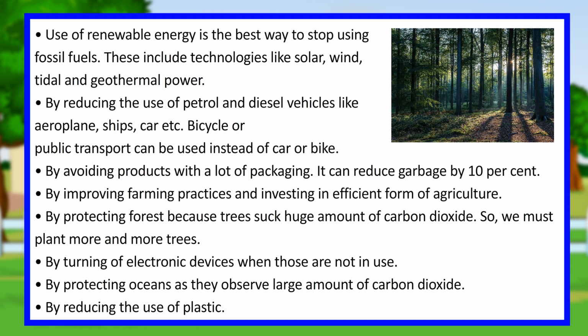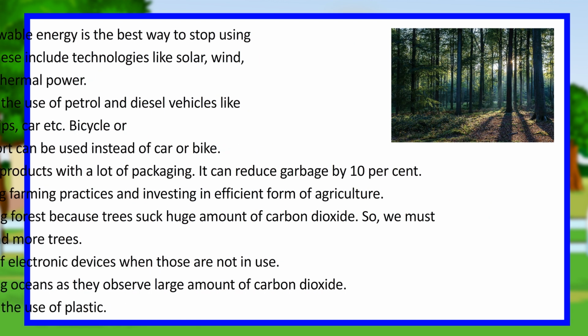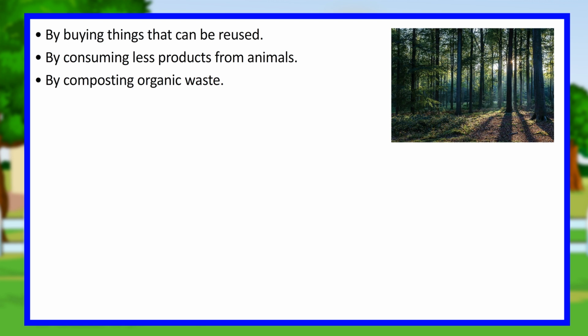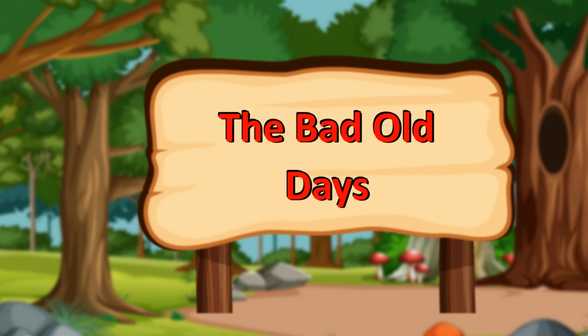By protecting oceans as they absorb large amounts of carbon dioxide. By reducing the use of plastic. By buying things that can be reused. By consuming fewer products from animals. By composting organic waste.